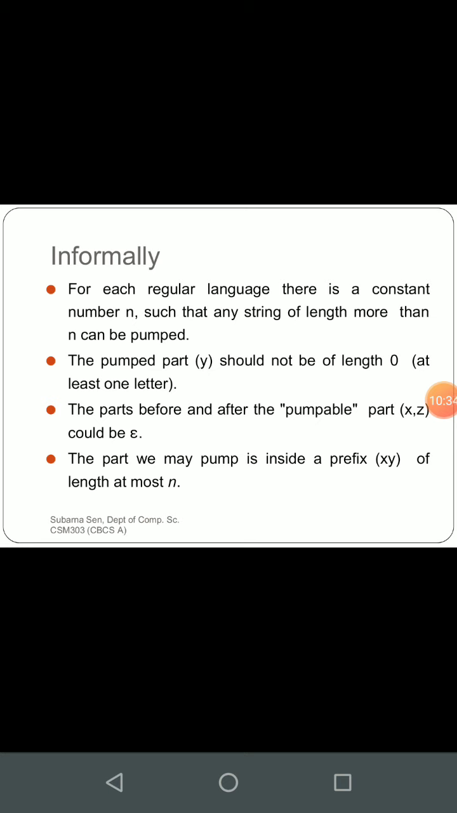If we have to explain this informally, we can say: for each regular language there is a constant number n such that any string of length more than n can be pumped. The pumped part y should not be of length 0, at least one letter. The parts before and after the pumpable part, that is x and z, could be epsilon. I have already told you all this beforehand. The situation may be like this: there is nothing left in x, nothing left in z, fine, no issue, but it is mandatory to keep something that you can pump.